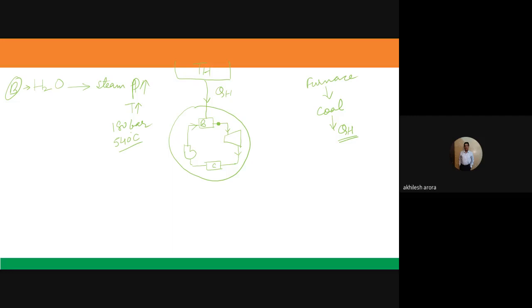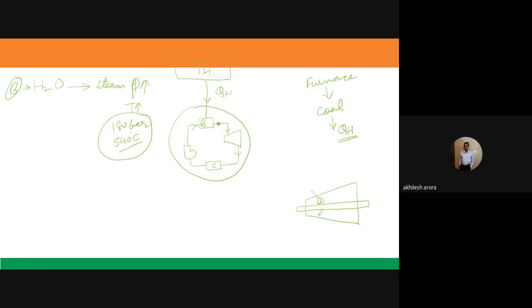And when this high pressure and high temperature steam goes into the turbine, which has a number of blades, there is a shaft, and on this shaft a number of blades are mounted. When the steam flows over these blades, its heat energy gets converted to the kinetic energy of the blades.